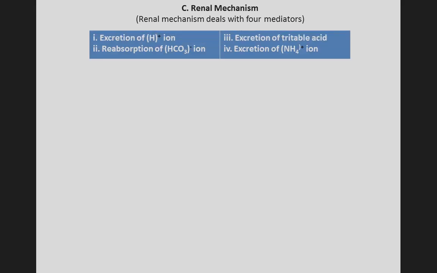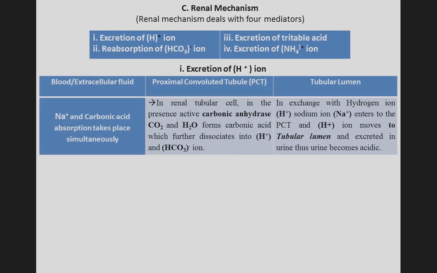Next, the renal mechanism. The renal mechanism deals with four mediators: excretion of hydrogen ion, reabsorption of bicarbonate ion, excretion of titratable acid, and excretion of ammonium ion. First, excretion of hydrogen ion. Here you can see this three compartment model: blood and extracellular fluid, the next one is the PCT, proximal convoluted tubule, and the next one is the tubular lumen.